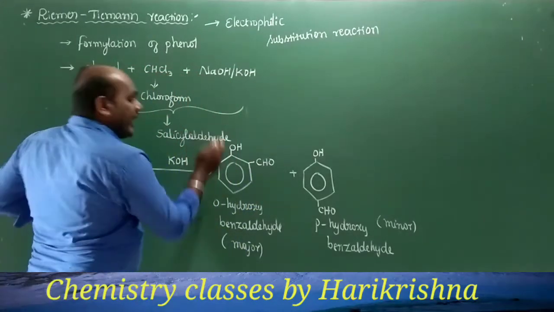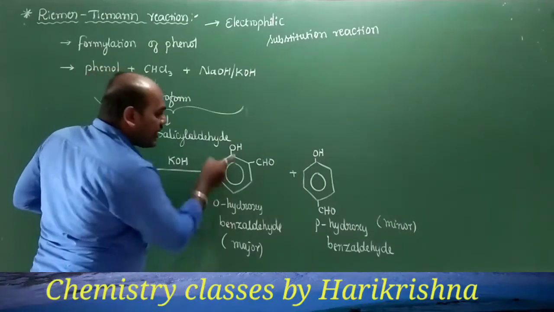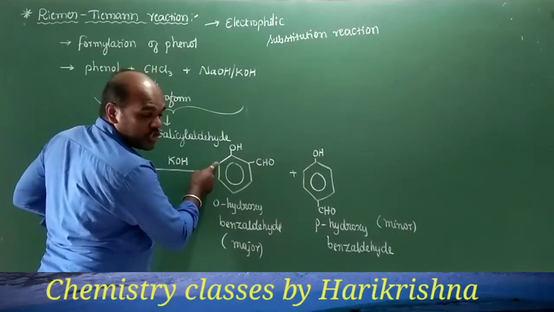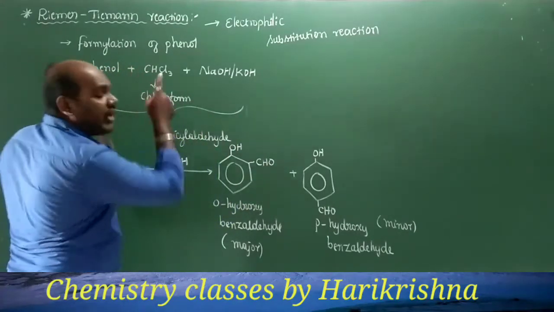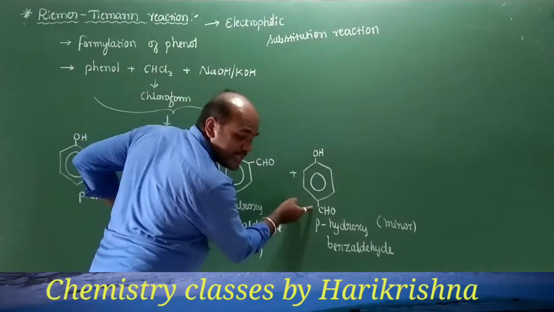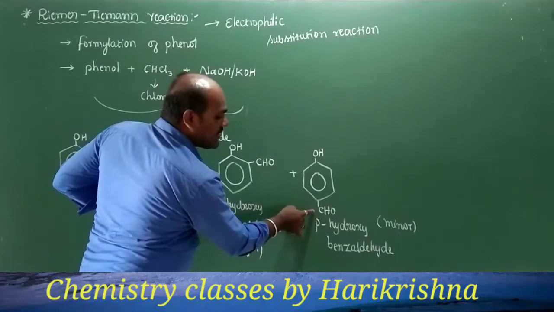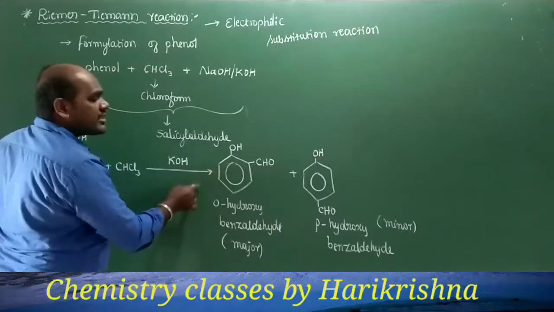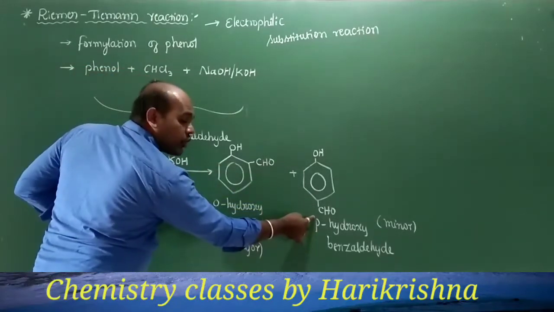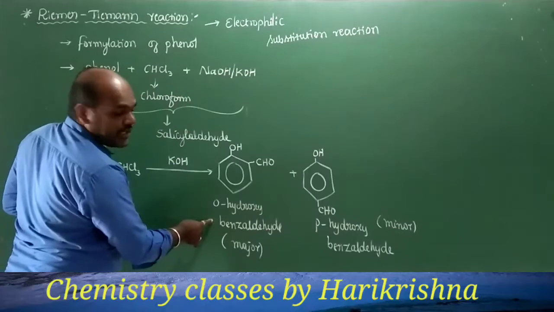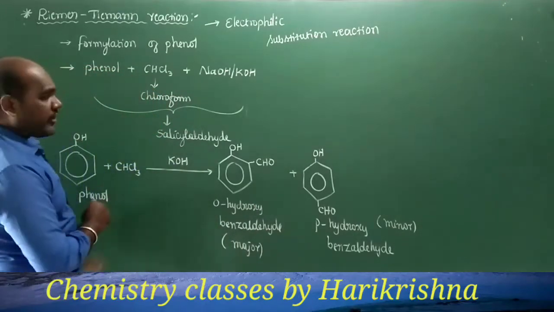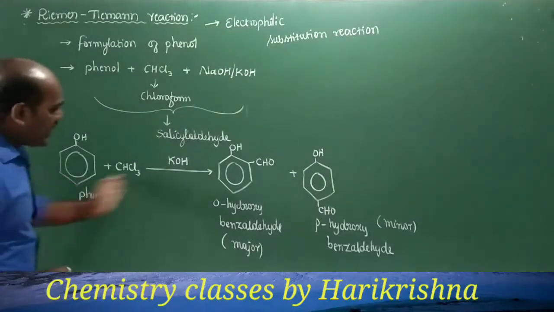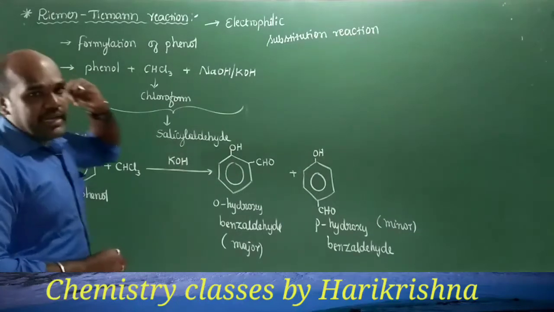But in the case of a substituted phenol, if the ortho positions are blocked, if any group is present at the ortho position, then the formylation will obviously occur at the para position itself. In that case, the para substituted salicylaldehyde will be the major product. But when the ortho positions are free, the ortho substituted compound will be the major product compared to the para substituted. And this is the simple thing about the Reimer Tiemann reaction. This is the equation we can give for the Reimer Tiemann reaction.